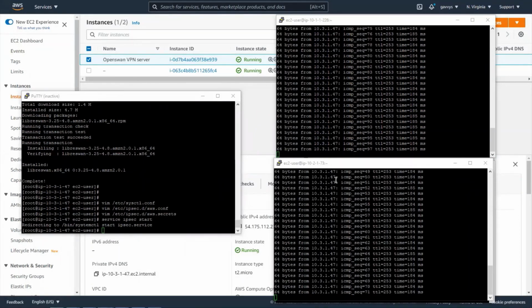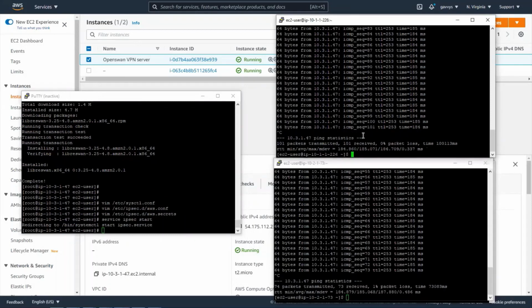Please do not forget to remove the components that we created, like the transit gateway and other elastic IPs, otherwise you will be charged for them if you forget to remove them.